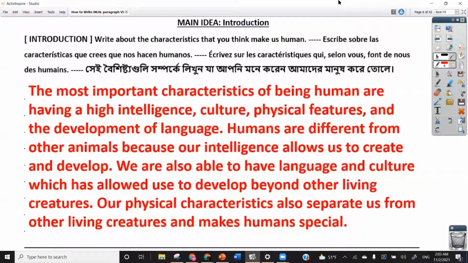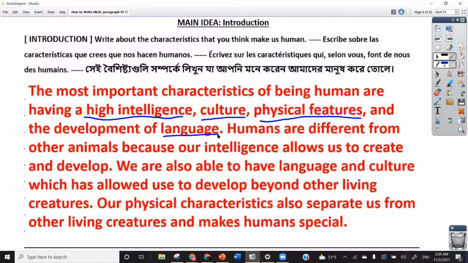What I'm showing you here is an example of what your introduction should look like after you've written it out. Let me go over some of the key ideas. As you can see, it describes the major characteristics: intelligence, culture, physical features, and language.